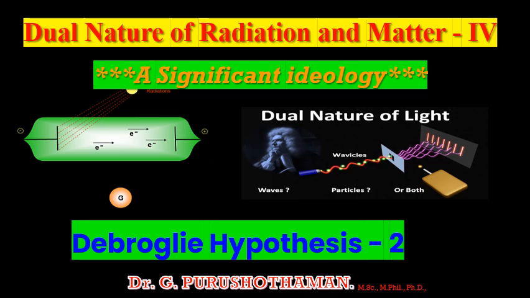This is the last part of this chapter, and we are going to unlock the next level of your potential on the dual nature of radiation and matter. We are going to see the significant ideas of the de Broglie hypothesis and some of the X-ray radiations, how X-rays are produced, based on the photoelectric effect that we have seen already. Now we are going to see a little more in-depth knowledge on dual nature and radiation.